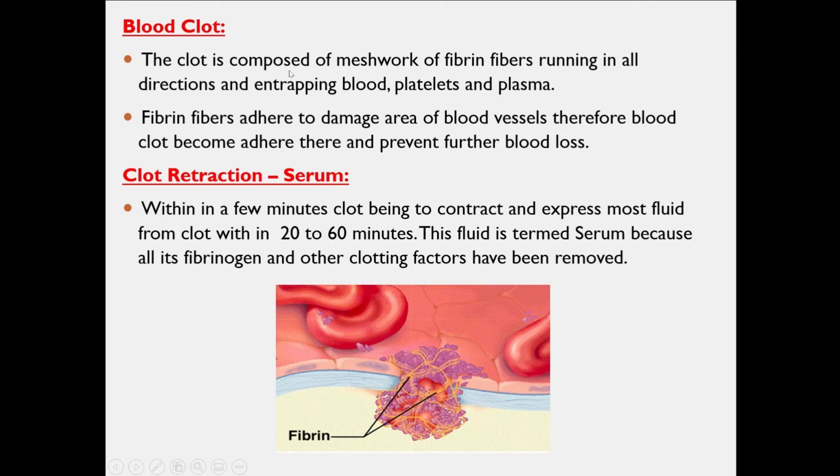The clot is composed of this meshwork, a collection of fibrin fibers as well as blood cells, platelets and some portion of the plasma. This complete meshwork is the clot. Fibrin fibers adhere to the damaged area of the blood vessel, therefore the blood clot adheres there and prevents further blood loss.